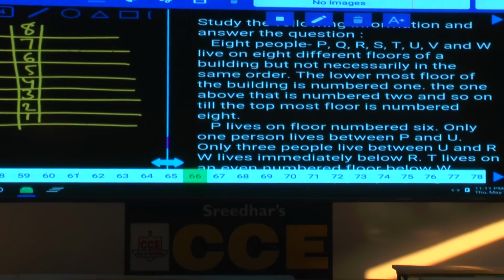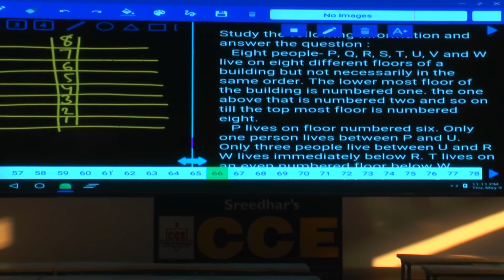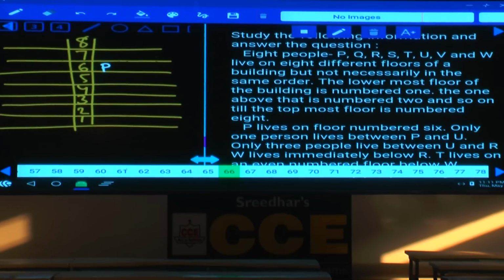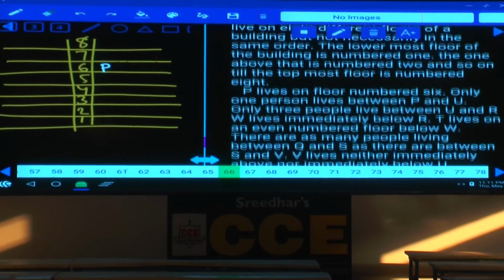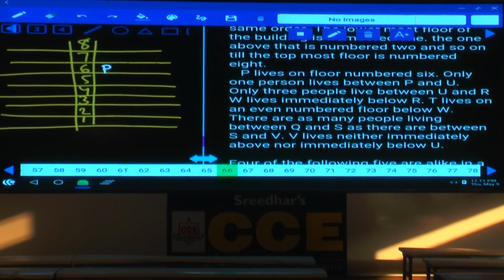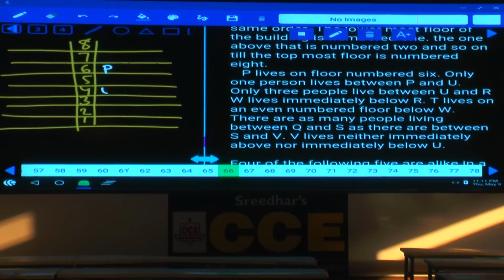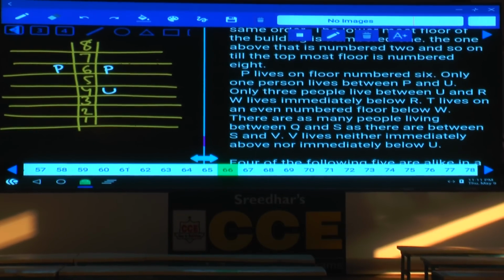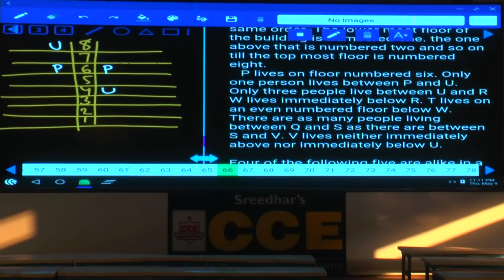Condition number 1: P lives on floor number 6, that is fixed. Next, only one person lives between P and U. What are the different possibilities? U can be on the 4th floor or U can be on the 8th floor. And 3 people between U and R: 1, 2, 3, R can be here, and R must be here. Now in the second case, with 3 people between U and R, R must be on the 4th floor.